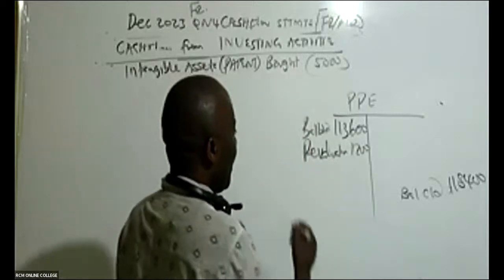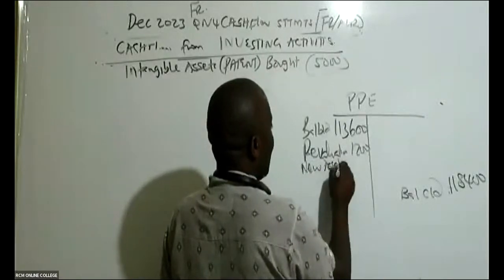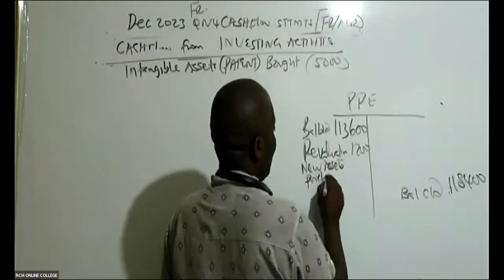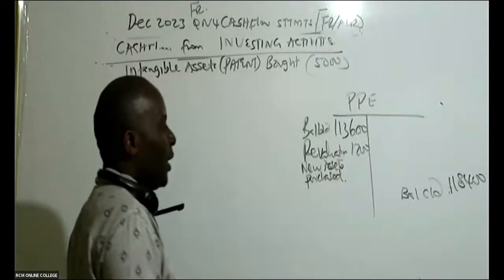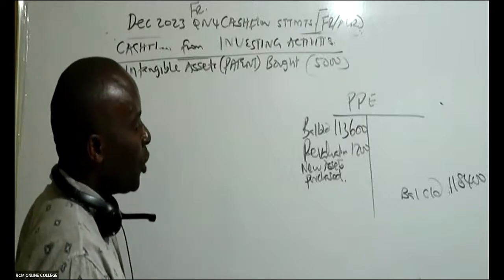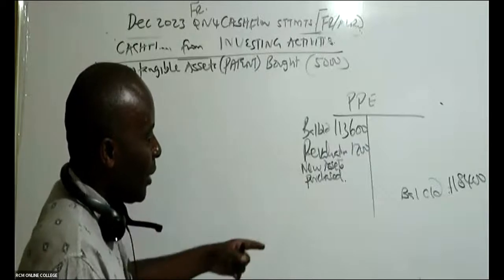And then perhaps we purchased. So we have in this case here new assets purchased, which they haven't told us. They haven't told us how much the new assets that were purchased were worth. This is what they would want us to calculate. This is their abracadabra, right?